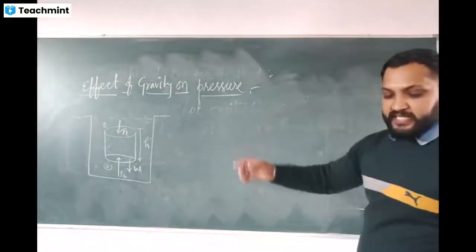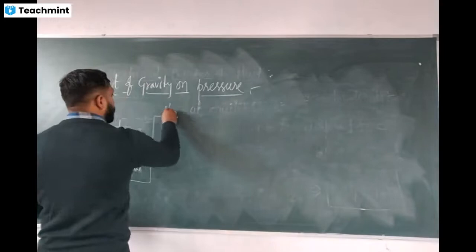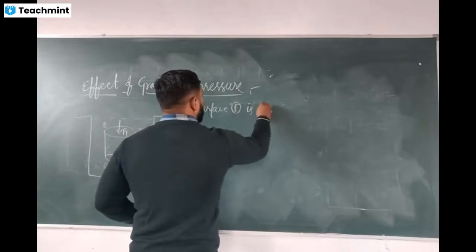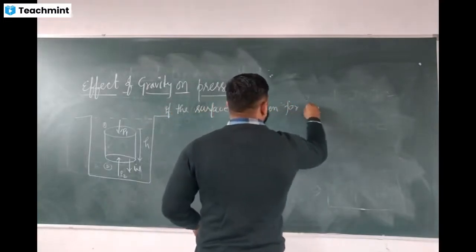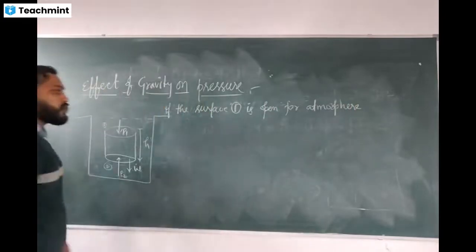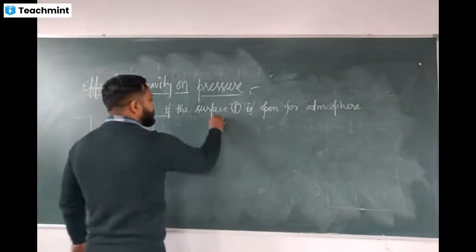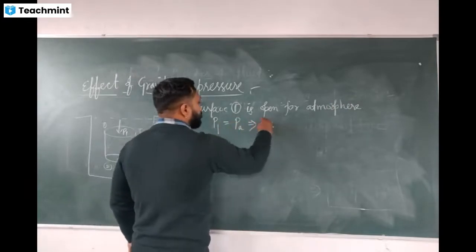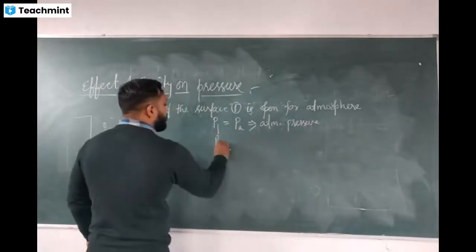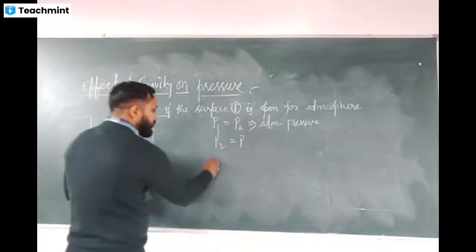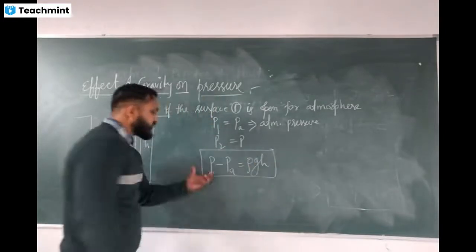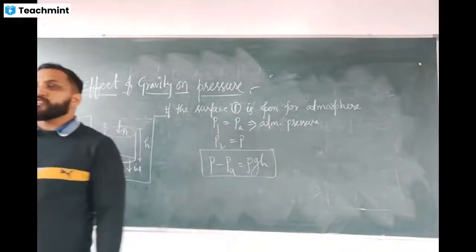So we can write, if surface 1 is open to the atmosphere, then P1 can be replaced by PA, which is generally known as atmospheric pressure, and P2 will become P. Now if you find the pressure difference, it becomes P minus PA equals rho G H. So generally we can say that the change in pressure depends on the depth, that is H.